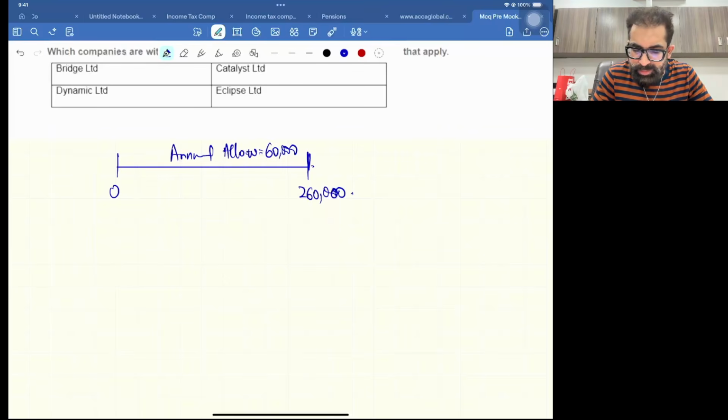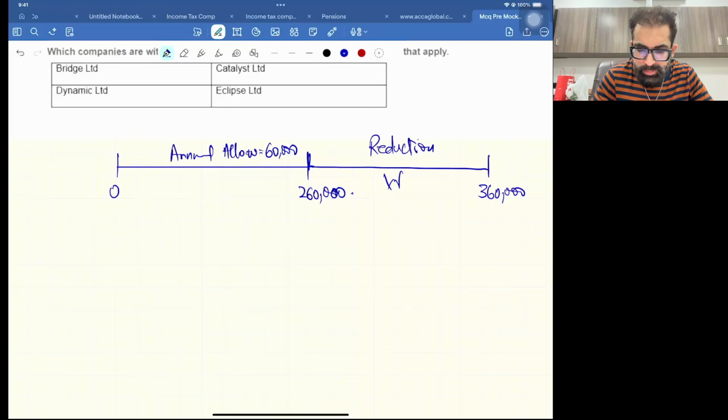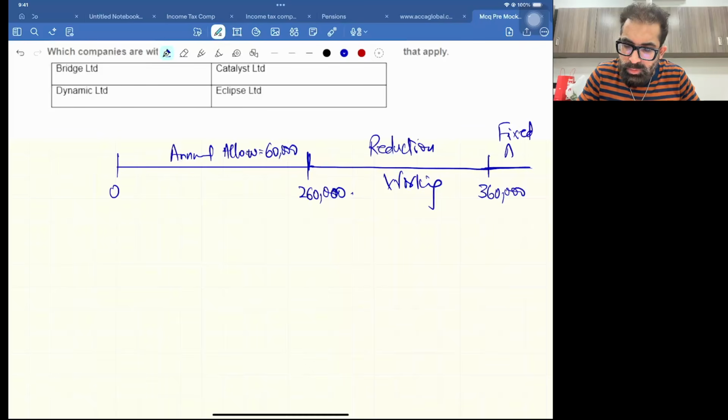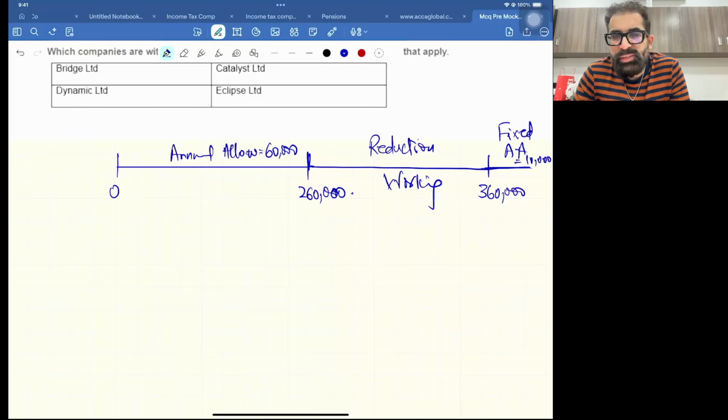But if your adjusted income is more than 260 and less than 360, there will be a reduction working. I'll teach you, don't worry, I've already taught you in the class. And if your AI is more than 360, then a fixed annual allowance of 10,000 is available.